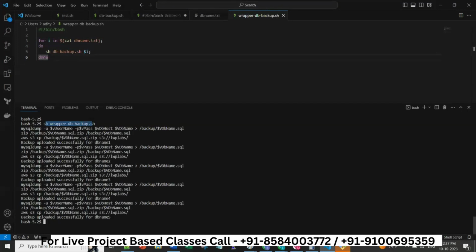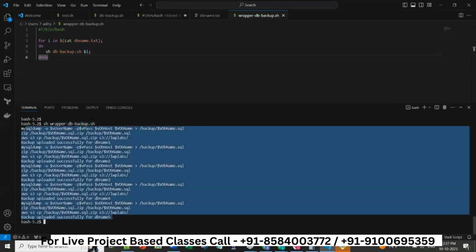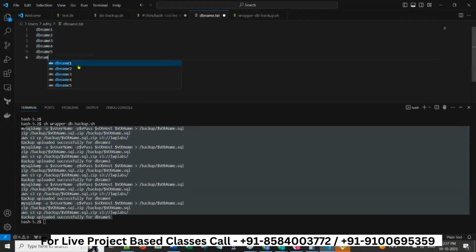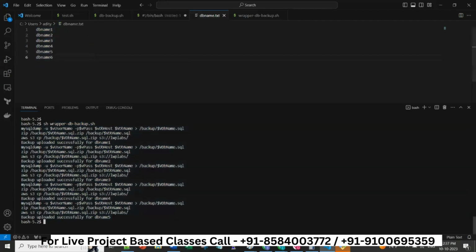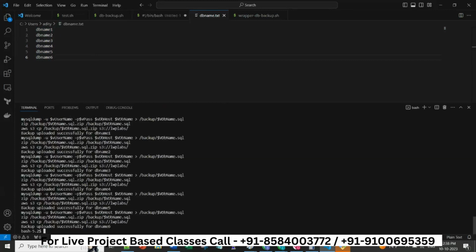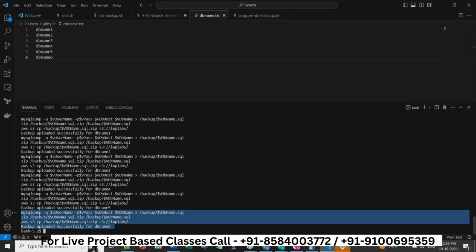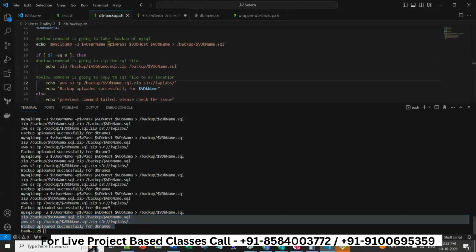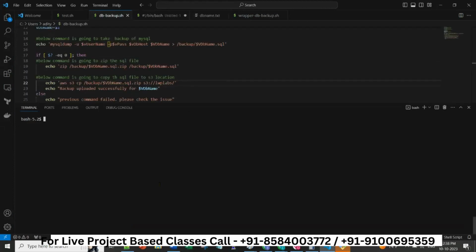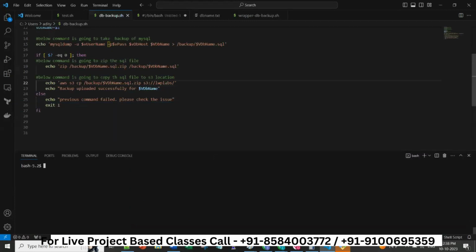If I run sh wrapper db backup.sh, it will take the backup of all the 5 databases because it is reading this file. So tomorrow if I update here db name 6 and save it, how many database backups will it take? 6 database backups. Currently only db name 5 is there. If I run this command again, db name 6 will also come. So tomorrow you can have 200 databases here, 200 backups will be completed, and it will be copied to S3 after zipping also. So this is the power of a shell script. Rather than doing one task manually one by one, we can automate this with the help of scripting.